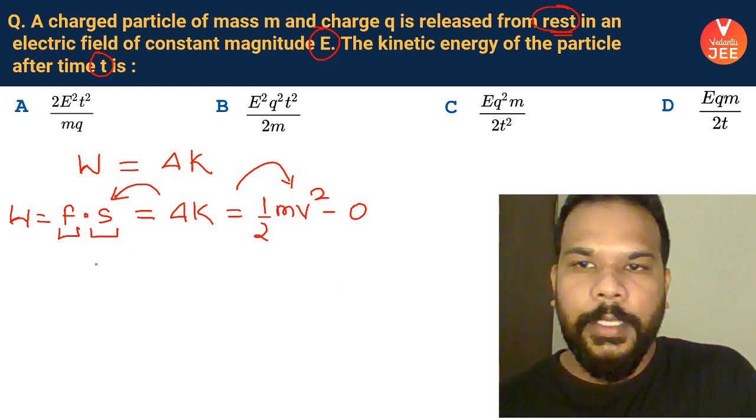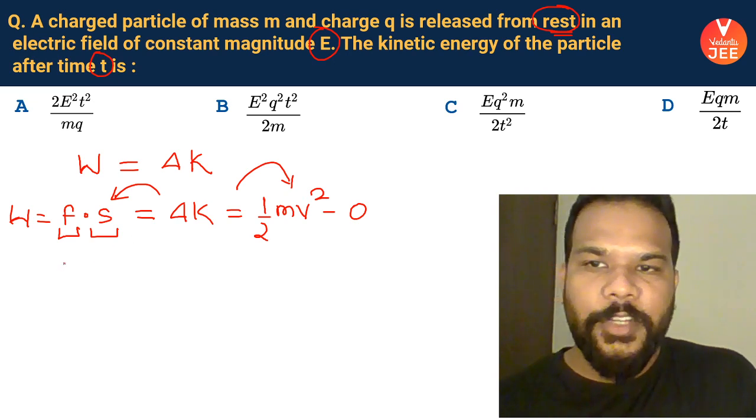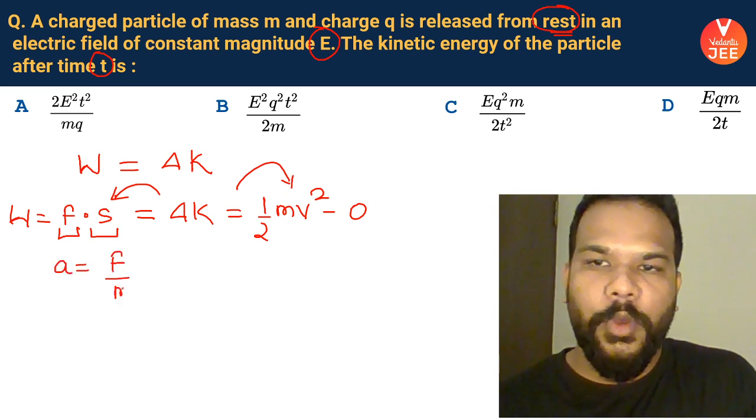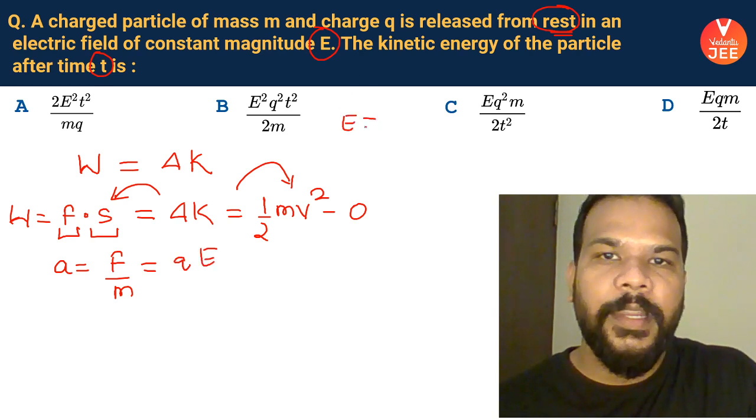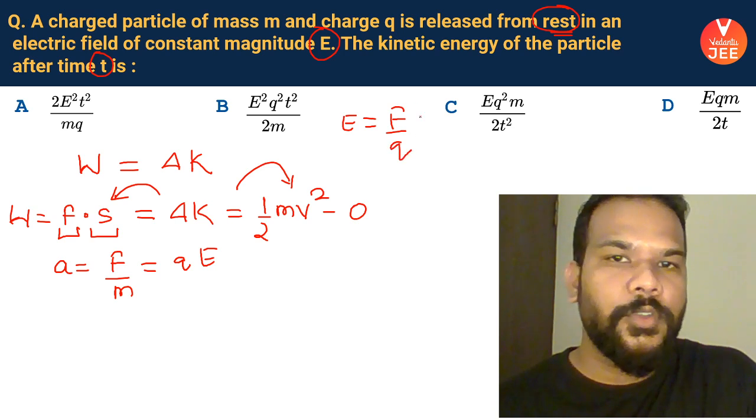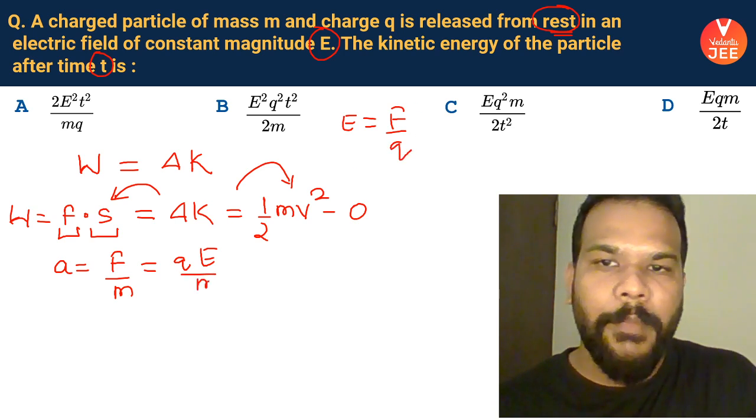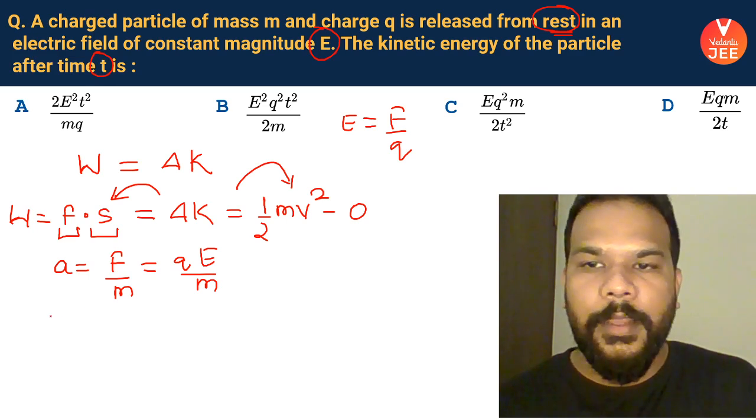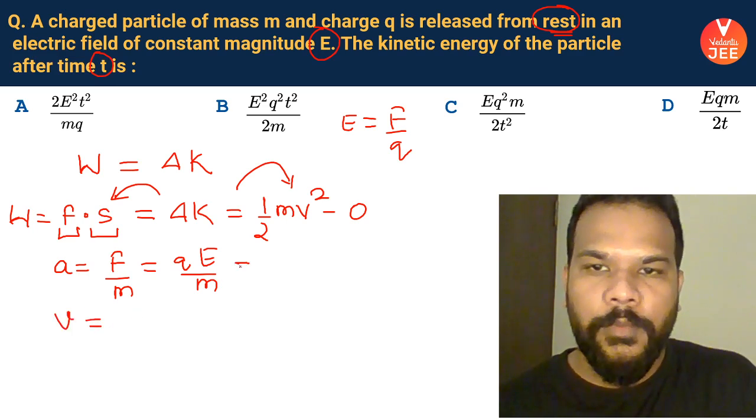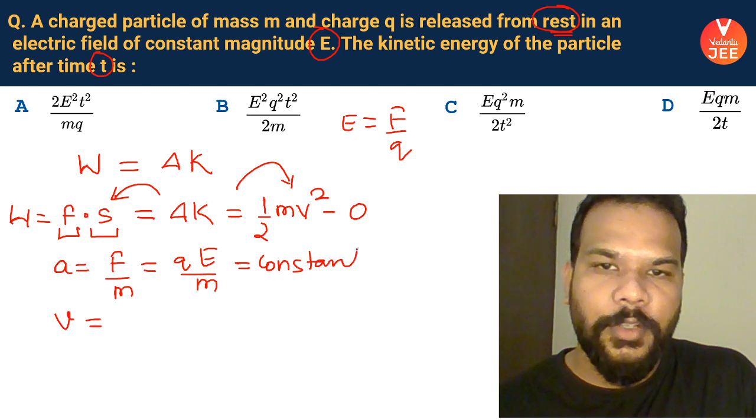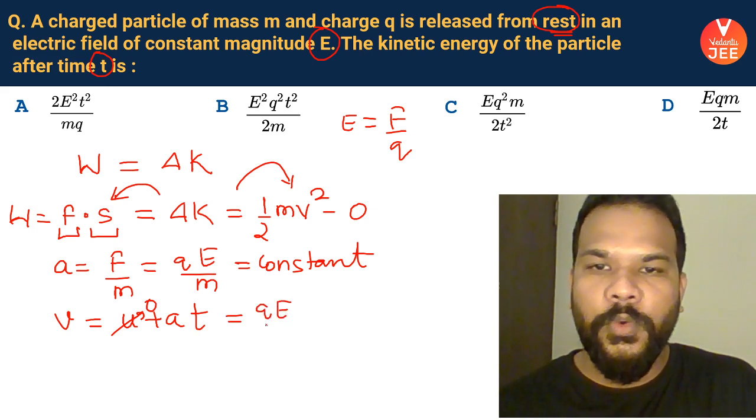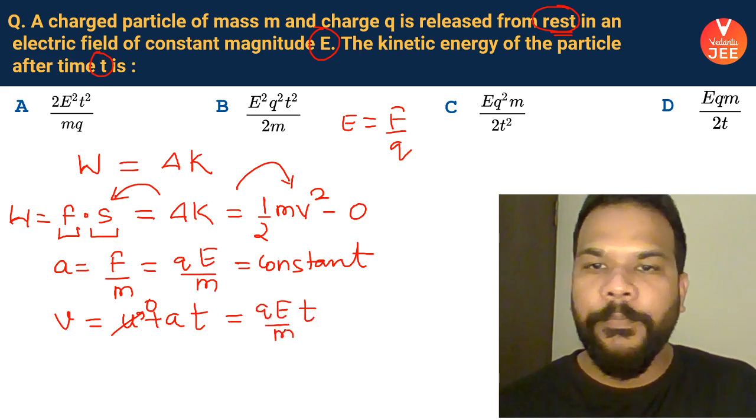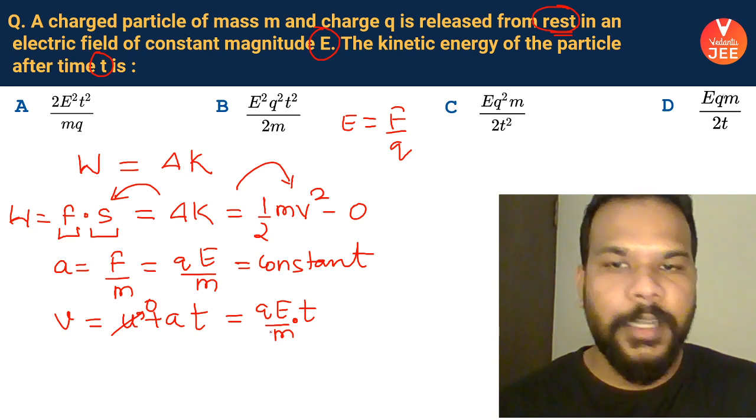Okay, guys. So let's find out the acceleration first. Acceleration is going to be force upon mass. Force is Q into E. We know that the electric field is force per unit charge. So the acceleration is Q into E divided by mass. And if I find out velocity, the force is constant, so acceleration is also constant. So the velocity is going to be u plus at. Initial velocity is 0. Acceleration is QE by m into t is becoming the velocity.